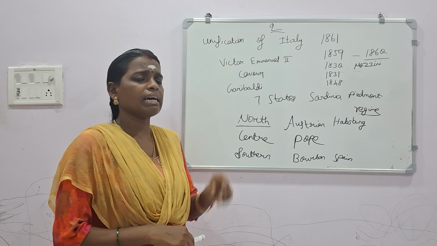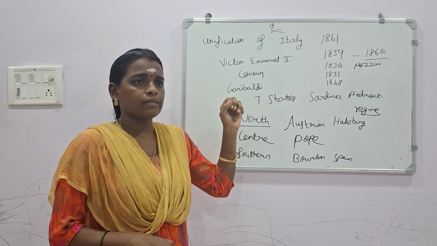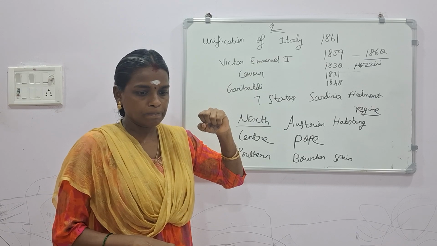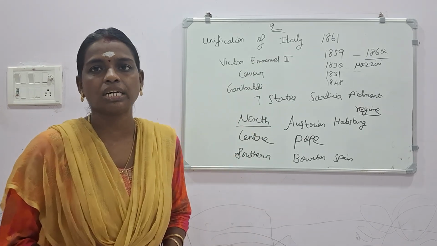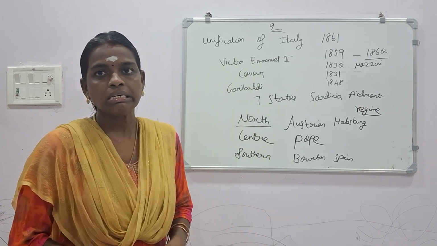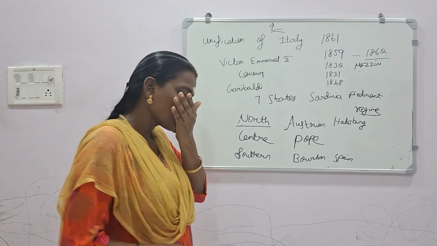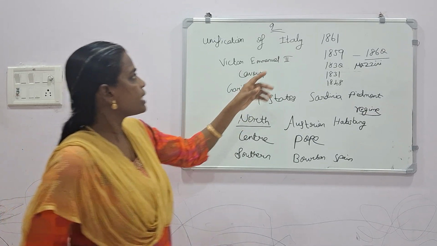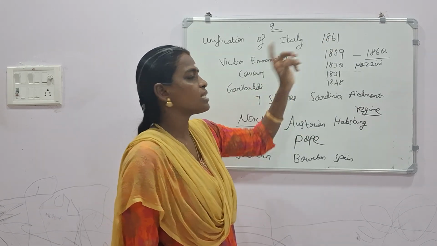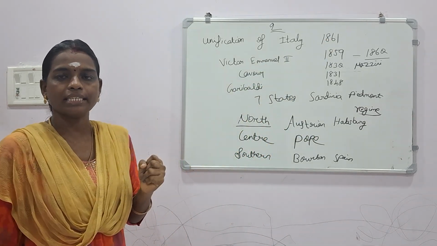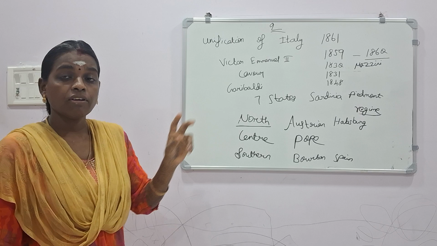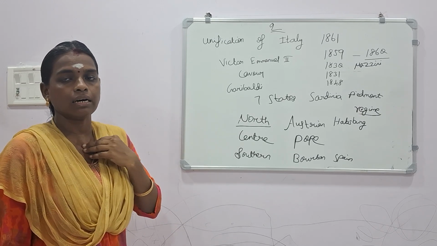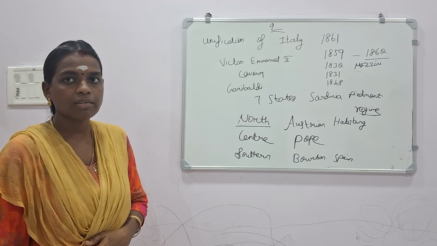So he took a revolt and a march, a movement towards southern Italy, and finally in the year 1861, they unified Italy and announced Victor Emmanuel II was the king of Italy.